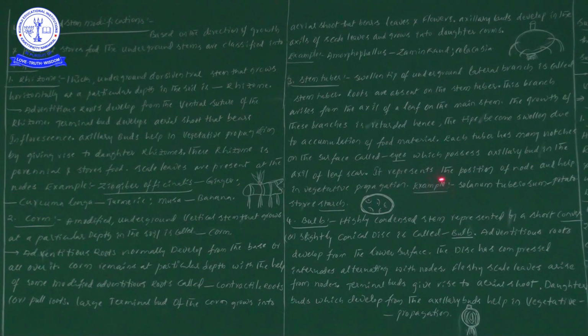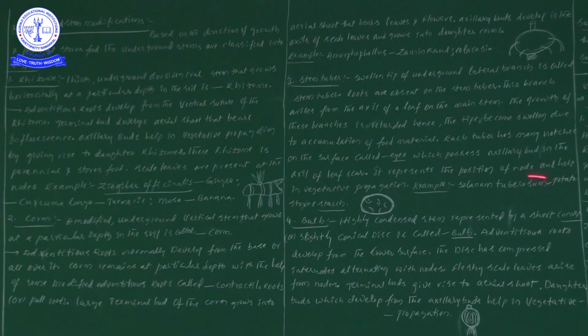Next, it represents the position of a node and helps in vegetative propagation. So wherever we observe eyes, that particular eye is responsible for vegetative propagation. The best example is Solanum tuberosum. Solanum tuberosum is the scientific name of potato.